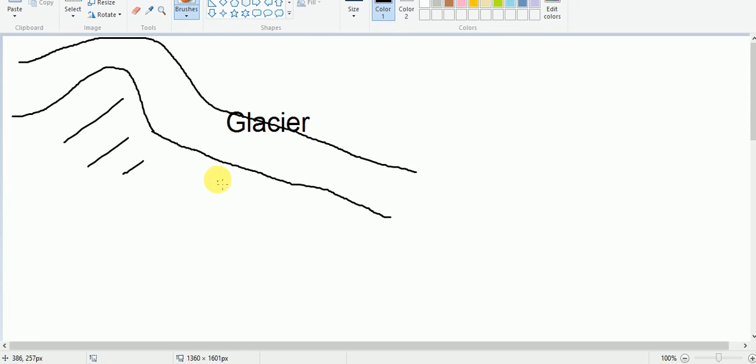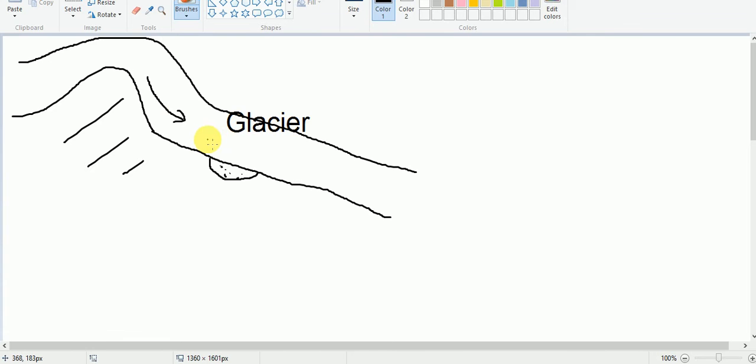And in this case, let us say this portion is covered with soft rocks, and you know the glacier is moving downwards under the influence of gravity.